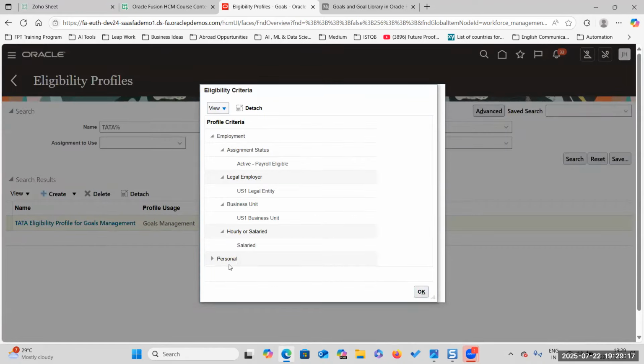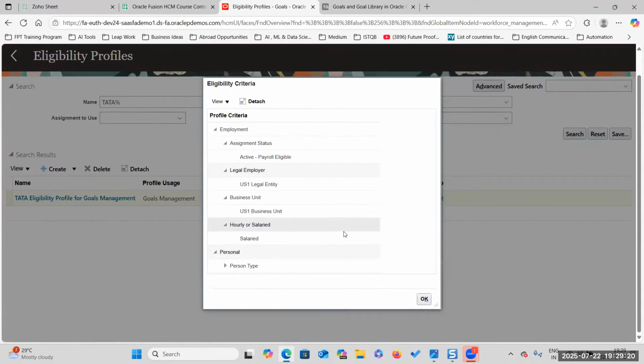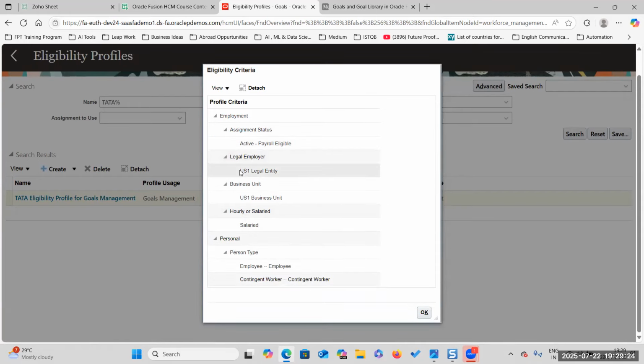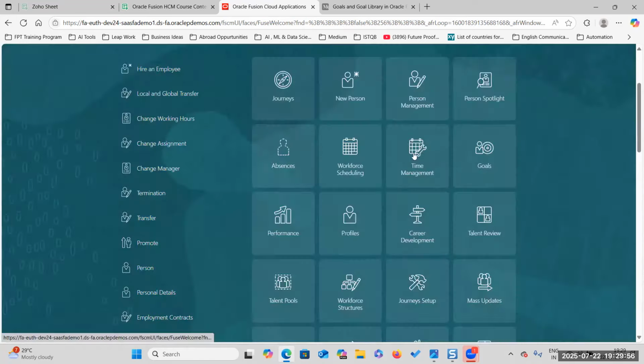Now the process has to assign goals to employees who are active, payroll eligible, under the US1 legal entity, under the US1 business unit, who are salaried, and who are employees and contingent workers. It has to do these many verifications, and for each person who satisfies this condition, it has to assign the goals. How many goals does it have to assign? 4 goals.